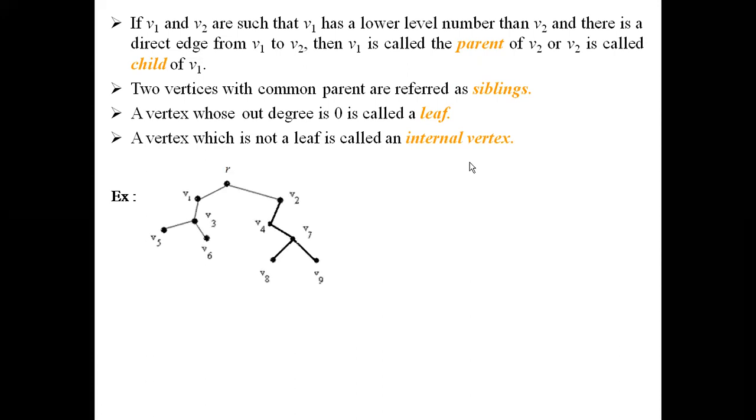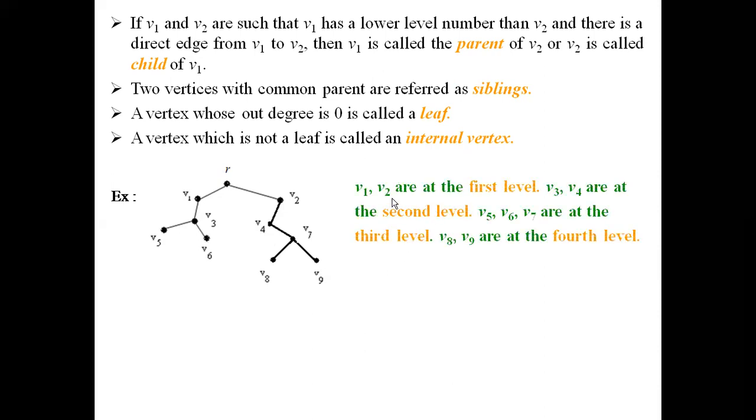Say for example, to understand all these definitions, we'll consider this tree. It is a rooted tree. The directions which are directed downwards are obvious, so we are not drawing the directions here. So we have the root r here whose in degree is equal to 0. And we observe that the in degree of all other vertices is equal to 1.